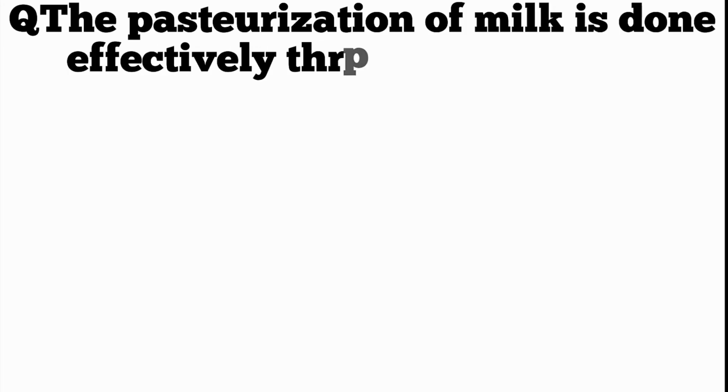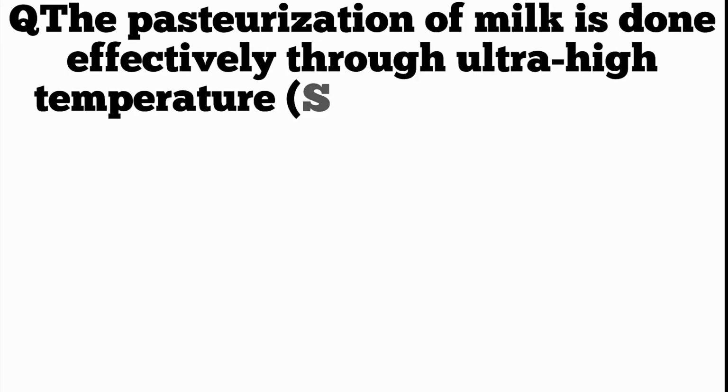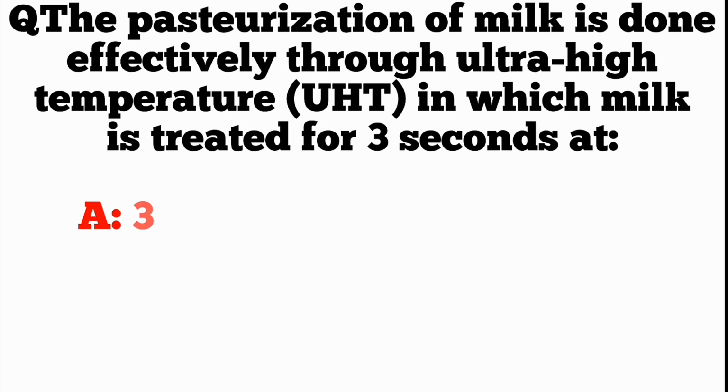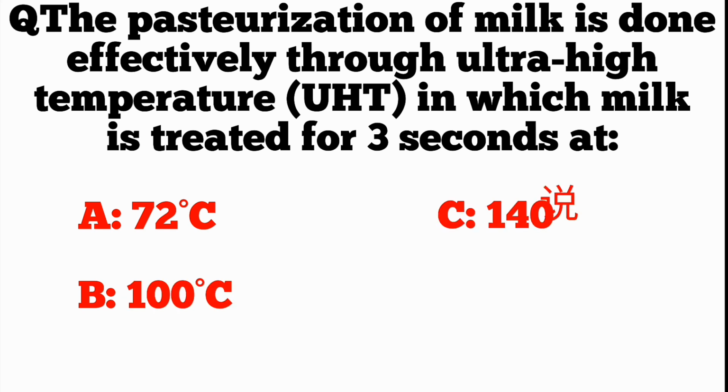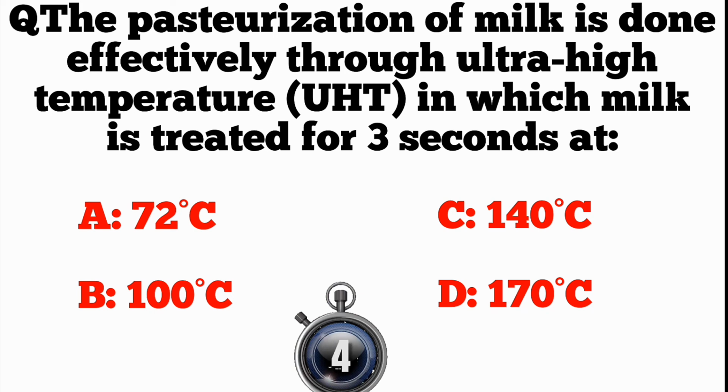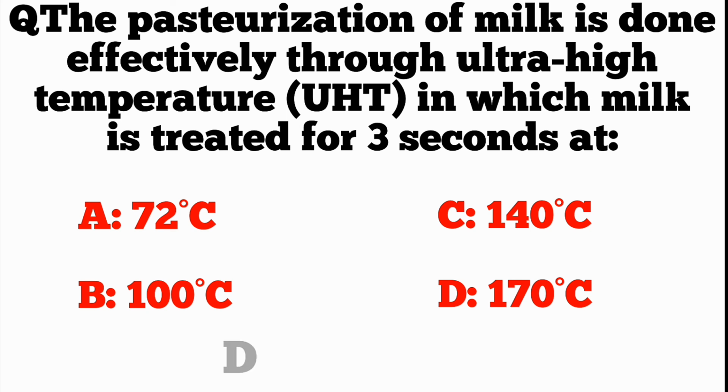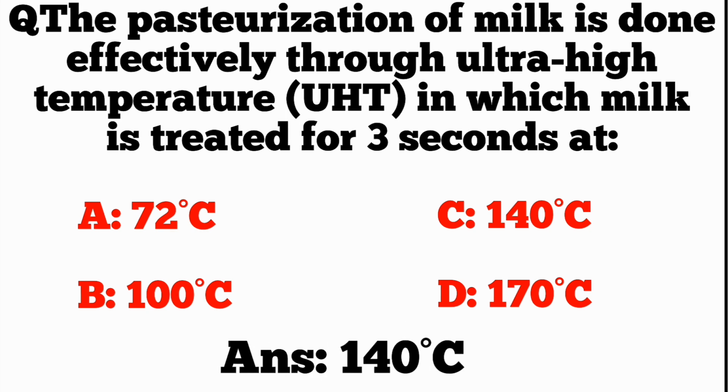Q. The pasteurization of milk is done effectively through ultra-high temperature UHT in which milk is treated for 3 seconds at A. 70°C, B. 100°C, C. 130°C, D. 170°C. ANS. 130°C.